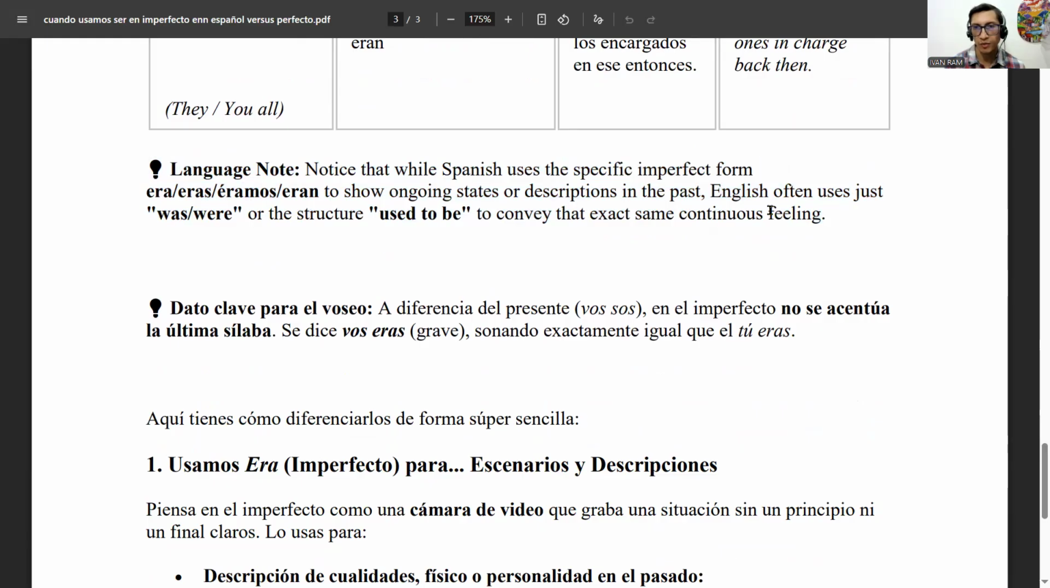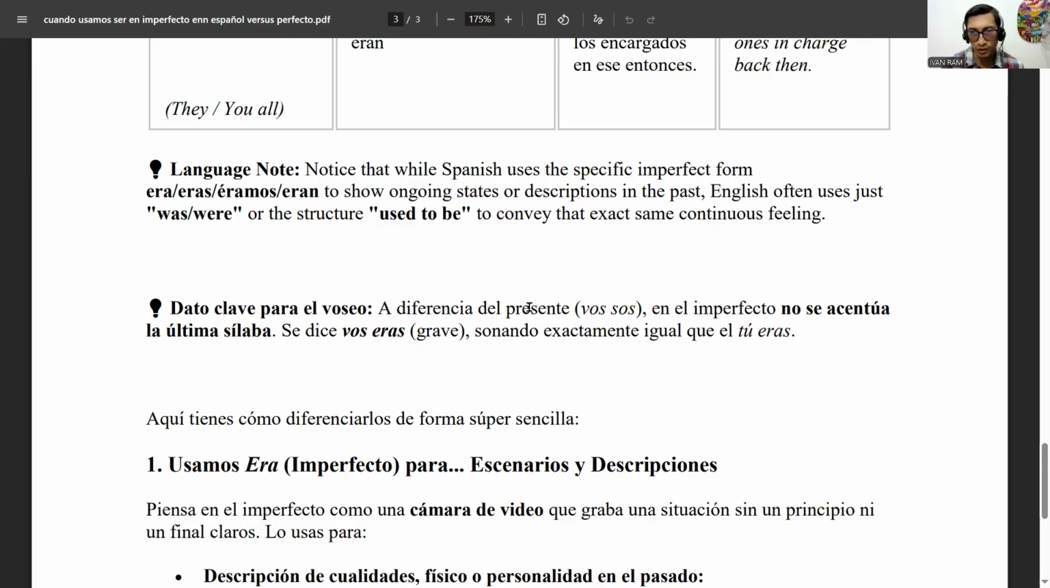It says, notice that while Spanish uses the specific imperfect form, era, eras, éramos, eran to show ongoing states, like a state, right? An ongoing state, or descriptions in the past. English often uses just was or the structure used to be. So in English, you don't care. You might say used to be or simply I was. In English, it doesn't matter. But in Spanish, it matters a lot to convey the exact same continuous feeling.